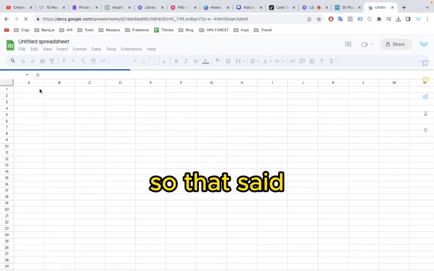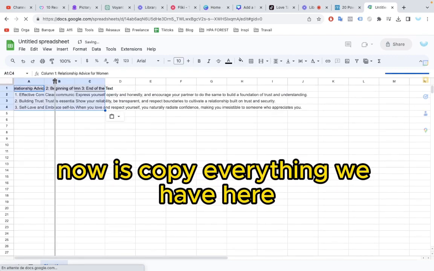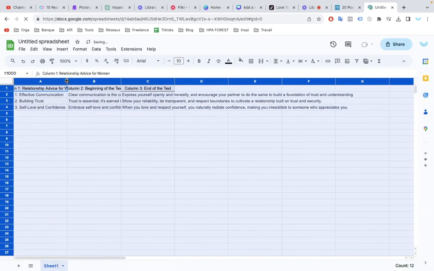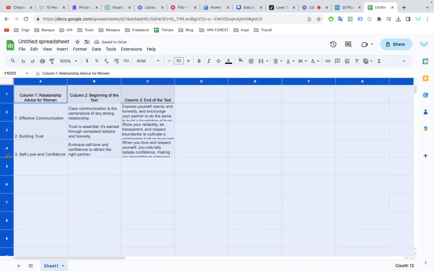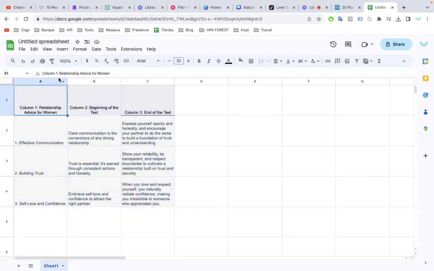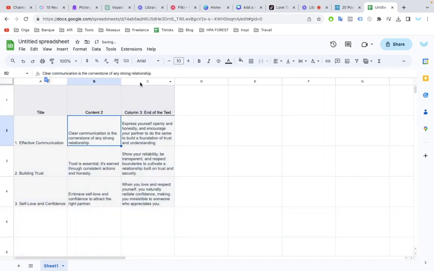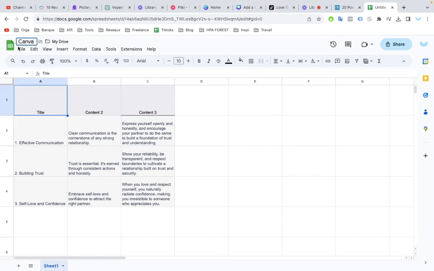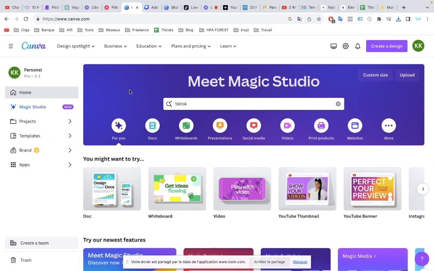So that said, what we're going to want to do now is copy everything we have here. So let's copy this entire table and move on to our next tool, Google Sheets. Let's adjust the table quickly and download it as a CSV file.